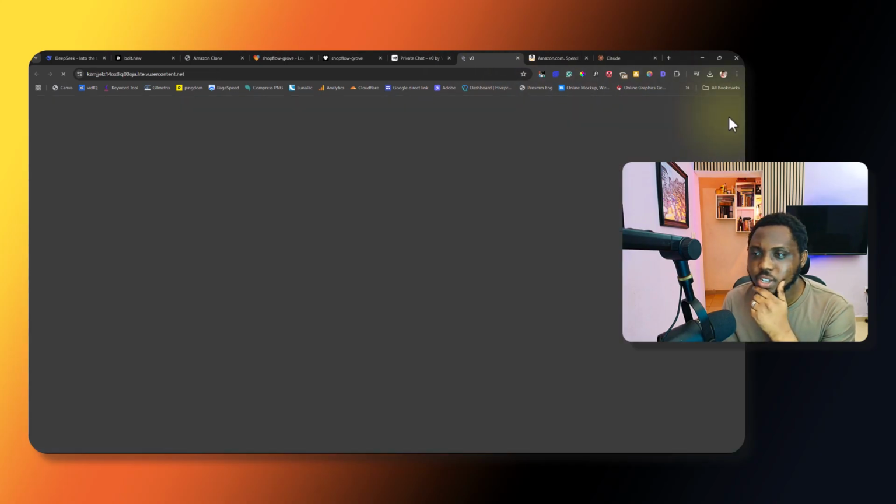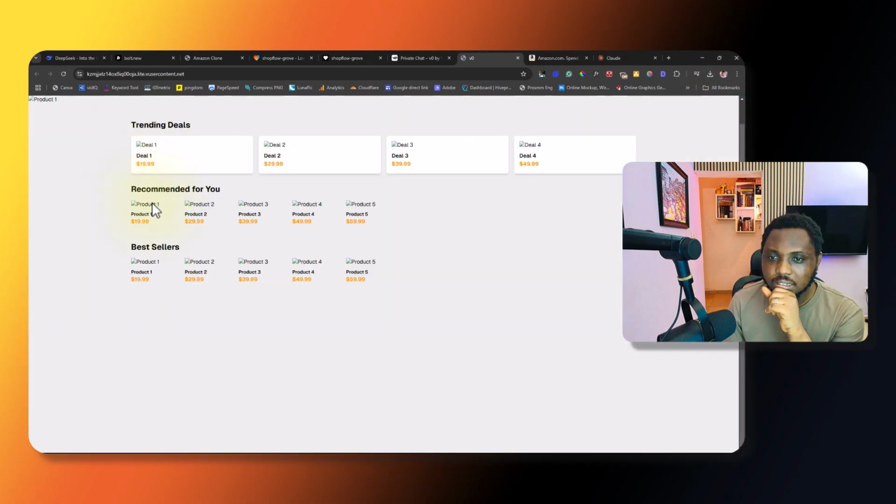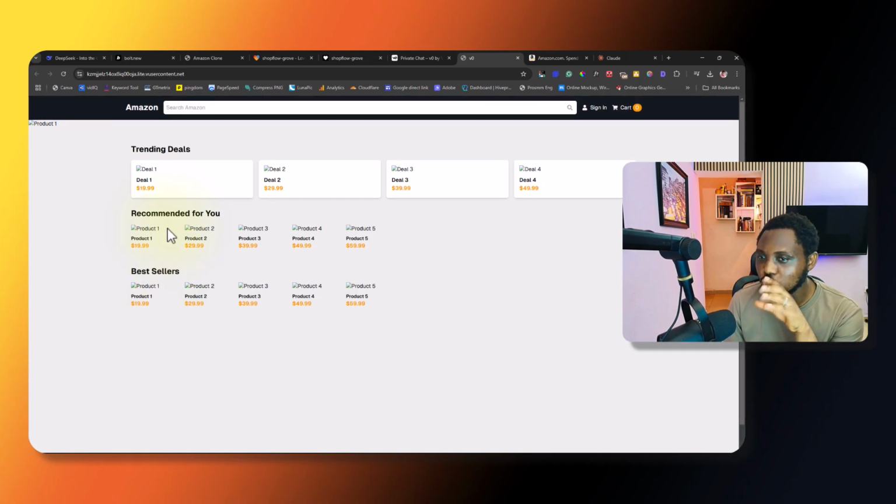Let's open this in a new tab. Let's see what we got. As usual, deals, recommended for you, bestsellers. I love the fact that it's able to do some categorizations. There should be a product here. There should be an image here that is broken. We'll have to prompt this further. None of the things here is clickable. Okay.